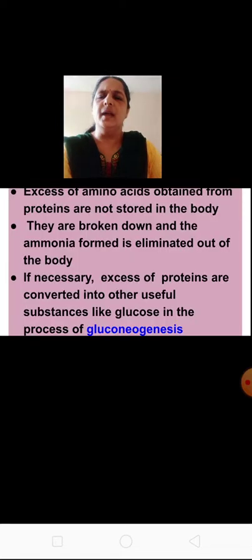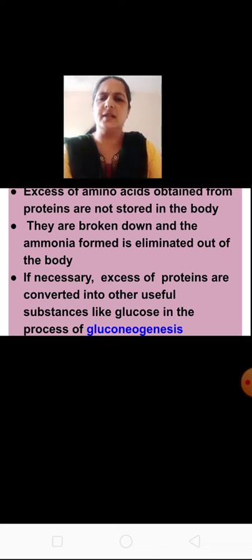Now, excess amino acids are not stored in the body. Excess amino acids obtained from proteins are broken down and ammonia is formed, and this ammonia is eliminated out of the body in the form of urine and sweat. We learned that carbohydrates can be stored in the body, but amino acids cannot be stored. They are broken down, converted into ammonia, and eliminated out of the body.